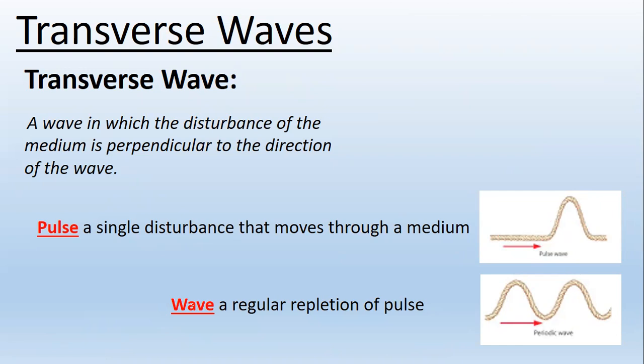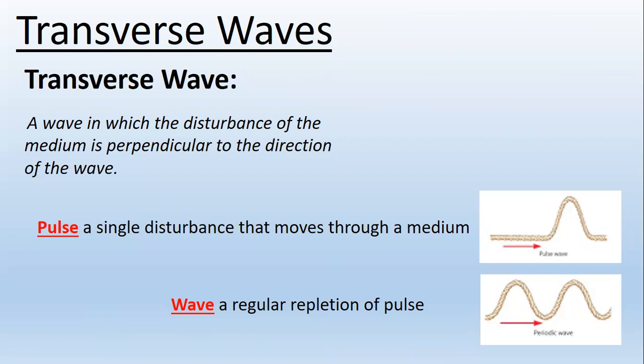When you take a rope and you shake it only once, that's a single disturbance. You're going to form only a pulse. But when you take a rope and you shake it multiple times, up and down, up and down, what's going to happen is you're going to propagate a lot of pulses. That repetition of pulses, we're going to call a wave. It is no longer just a pulse, but a combination of those pulses that you have just formed. That's how a wave gets to be formed.